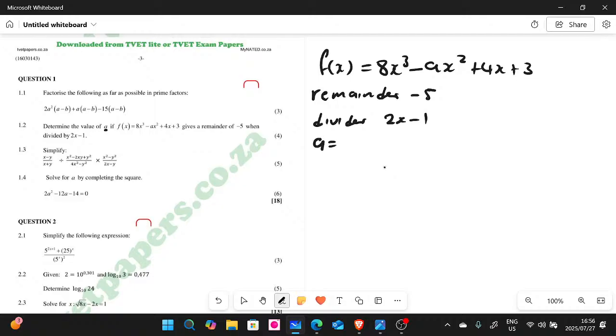What are we looking for? We are looking for a. So the a that they're talking about in our equation is this one here, guys. So this is the a that they're talking about. First of all, you need to look at your divider. Let's look at our divider.